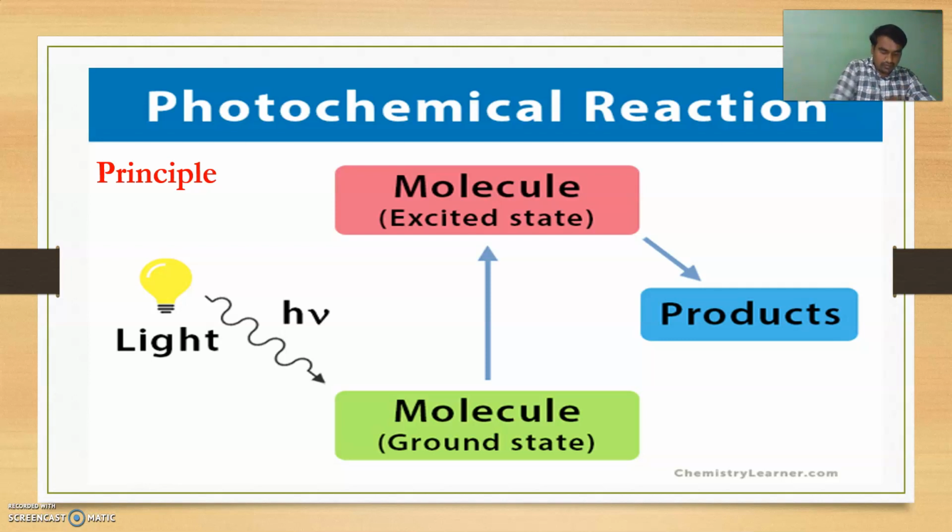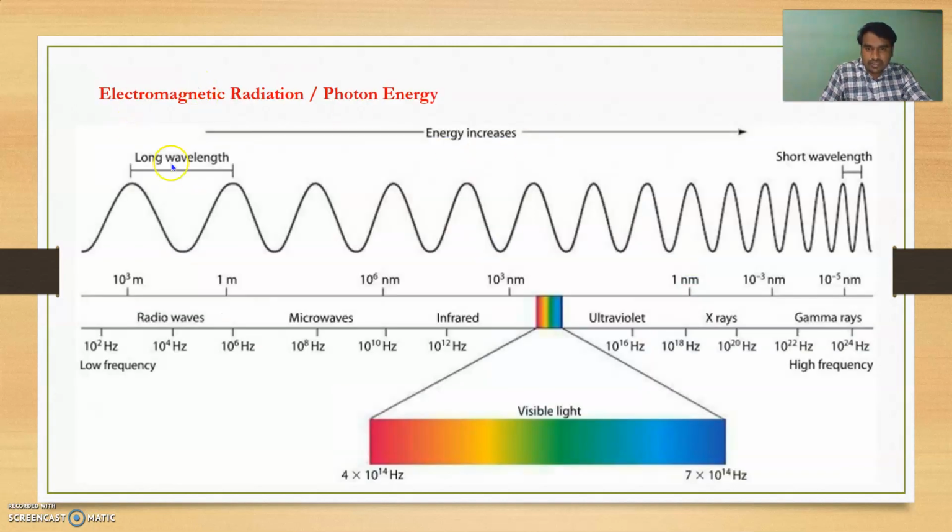Photochemists typically work in only a few sections of the electromagnetic spectrum. Some of the most widely used sections and their wavelengths are as follows. Here, these are the electromagnetic radiation or photon energy. This whole spectrum is called electromagnetic radiation. Different light has a different wavelength and a different energy.